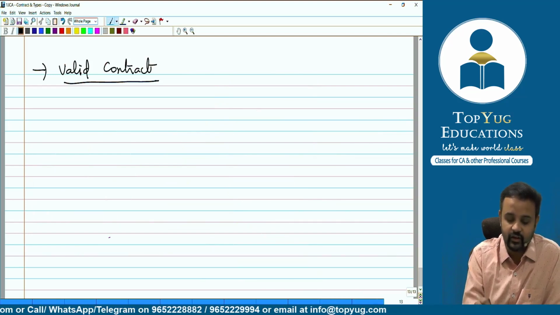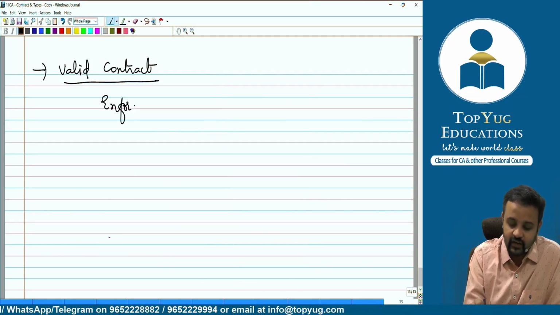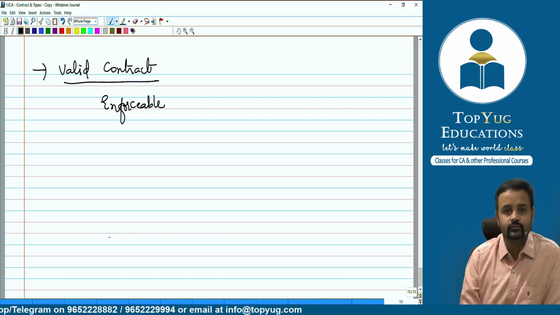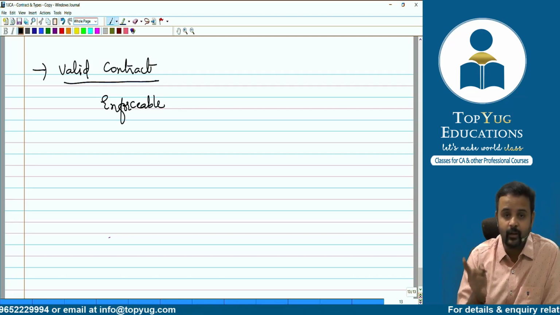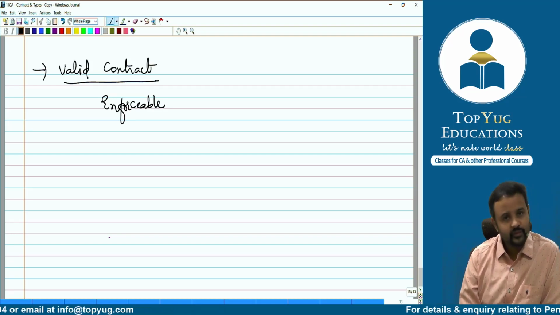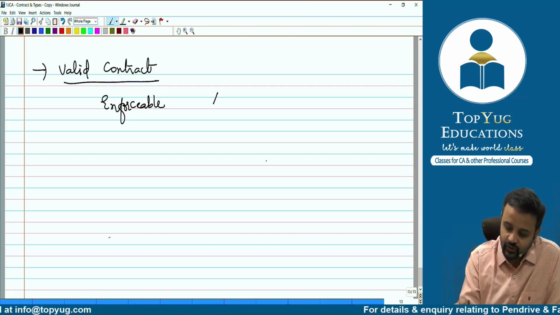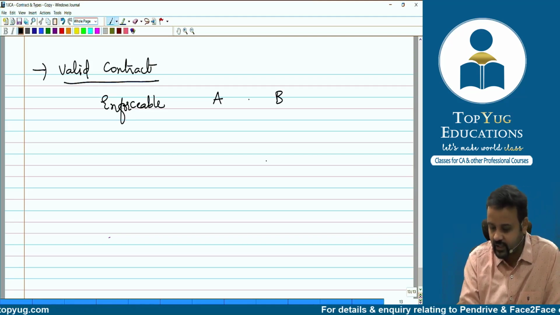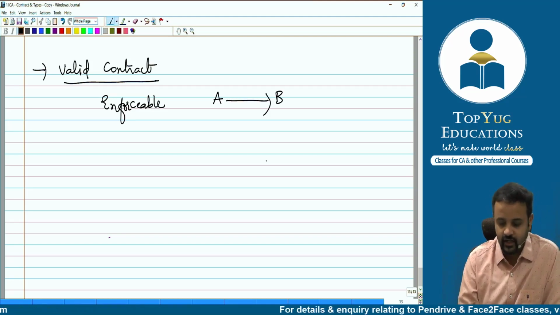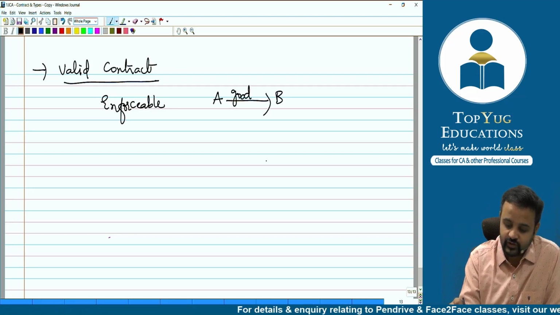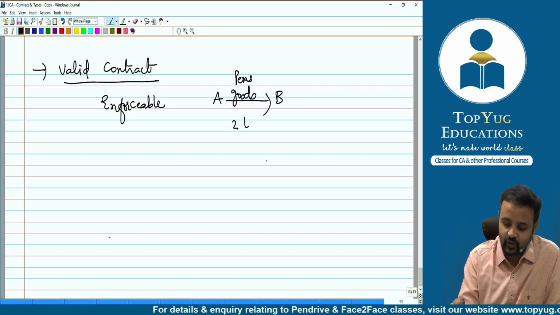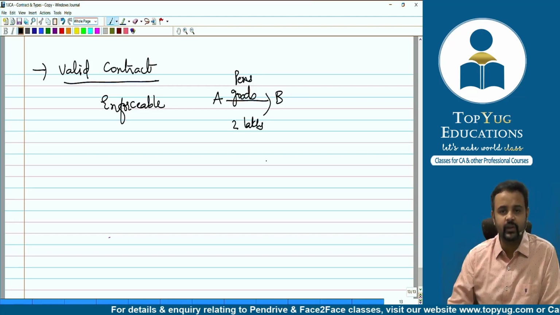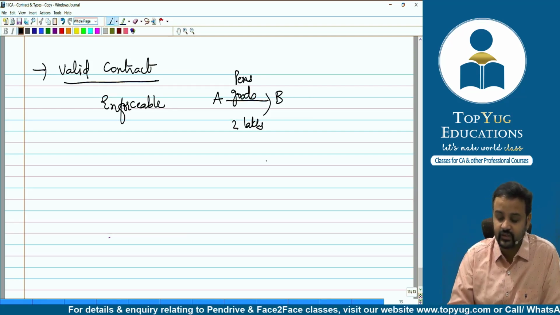So what does valid contract mean? The contract which is enforceable in the court of law. And what do you mean by enforceability? That the parties can go to court of law and court of law can compel the parties to perform. Correct? Compel the parties to perform. So if I take a very simple example, if A has agreed that he will supply certain goods, let's say those goods are pens, to B, and B will pay rupees 2 lakhs for those pens, maybe 10,000 pens have to be supplied.